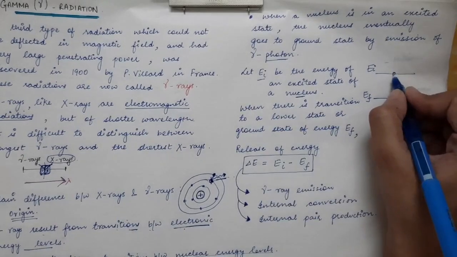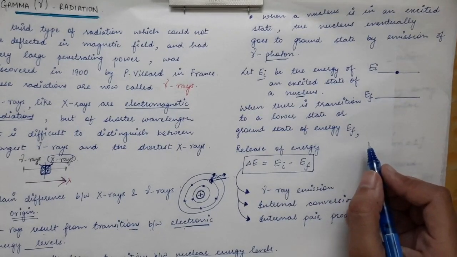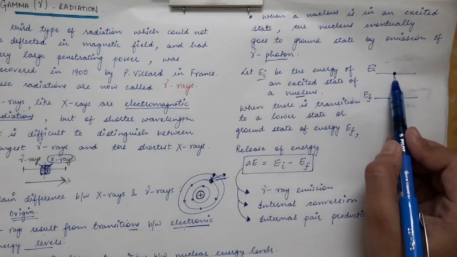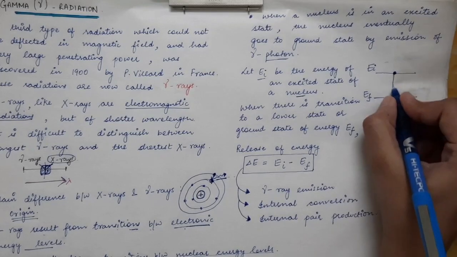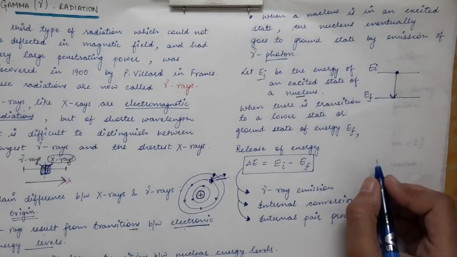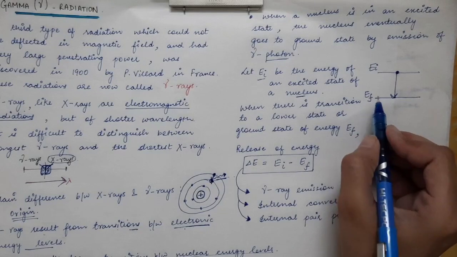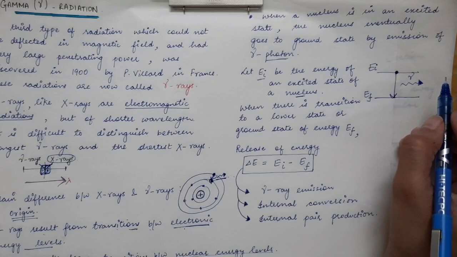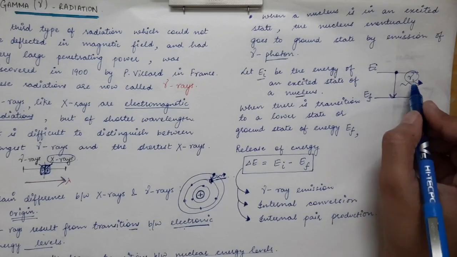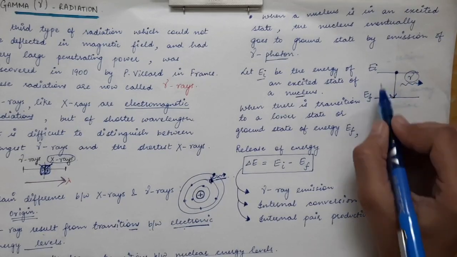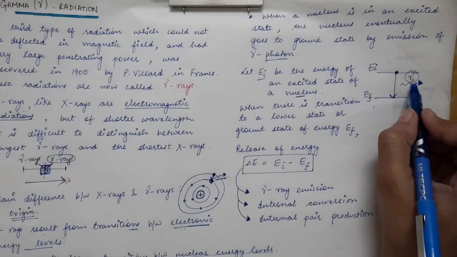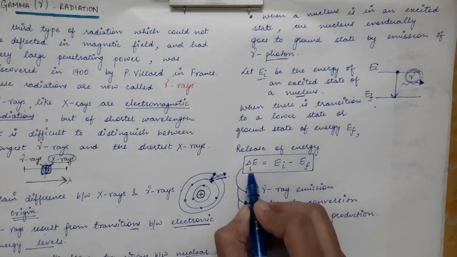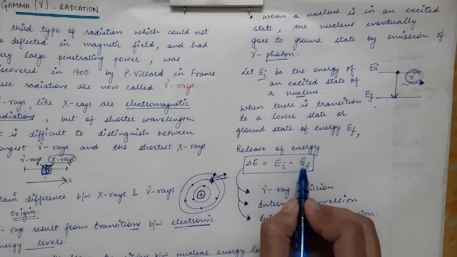Now when the nucleus is in this upper energy state, in the excited energy level, then after some time it goes to the lower energy level. It makes a transition to the lower energy level, EF, and hence energy is released from the nucleus in the form of gamma rays, and the energy of this gamma ray will be almost equal to EI minus EF. So the difference in energy is taken by the gamma photon. The release of energy delta E is equal to EI minus EF.